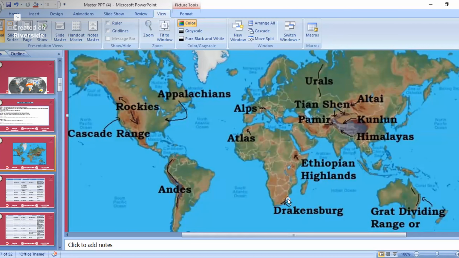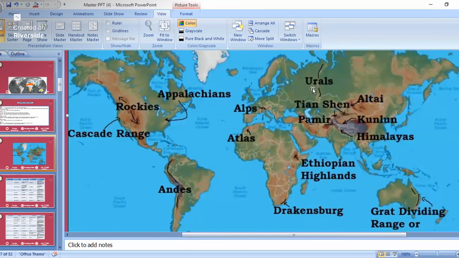See here. In South Africa, the Drakensberg mountain is located. At the same place, there is a grassland. Can someone tell me which grassland is here? Name of the grassland. Any one of you tell me the name of the grassland located here. See here in South Africa, the Veld grassland is located. So the Veld grassland is nearby the Drakensberg mountain.